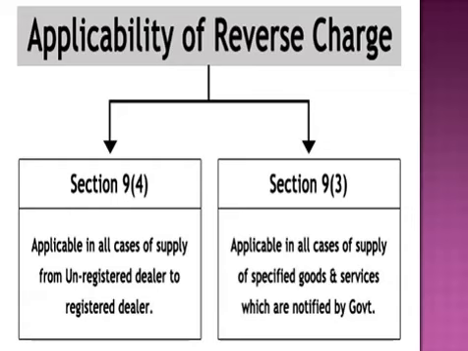Section 9(4) is applicable in all cases whenever the purchases have been made from an unregistered dealer, and section 9(3) is applicable in all cases which have been specifically specified under a specific category issued by the government.